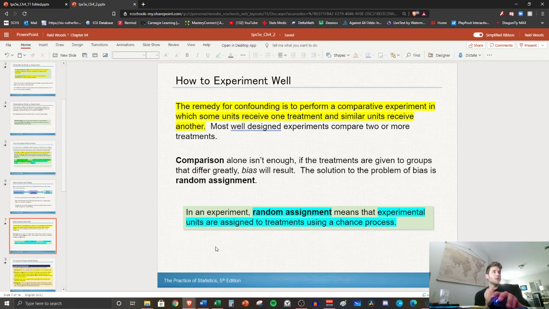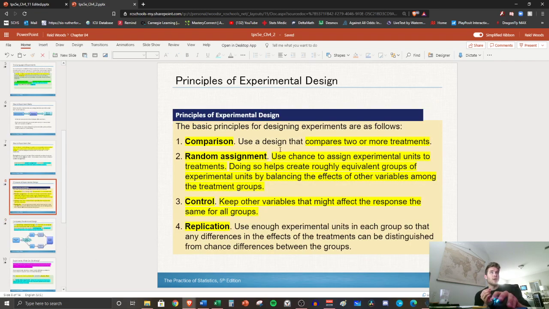So we have principles of design, and you're going to have a homework sheet that goes along with this lesson, and you're going to have to quote these principles of design. So let's write these down. In a good experiment, these 4 items have to be observed. You can simplify this list however you want. Just write principles of experimental design, and then 1, 2, 3, 4. I've highlighted what you need to write. So I'll give you a moment to write that. I'm going to pause the video.